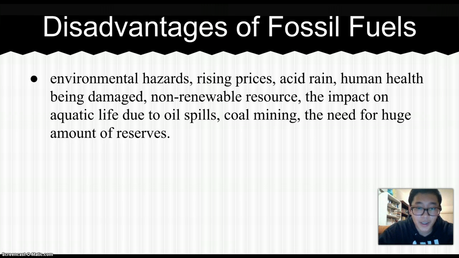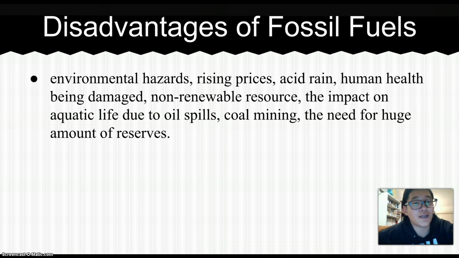Fossil fuels can also lead to the creation of ozone holes. As carbon dioxide is being trapped in the atmosphere, it creates things called ozone holes. These holes allow dangerous UV rays to make contact on Earth's surface, which can be harmful to human health, causing medical problems such as cancer and skin diseases.